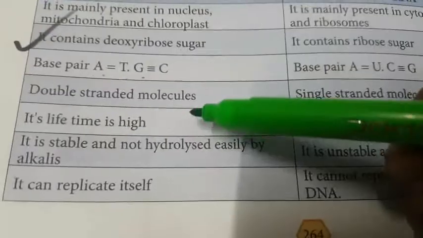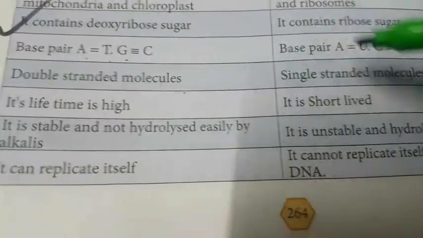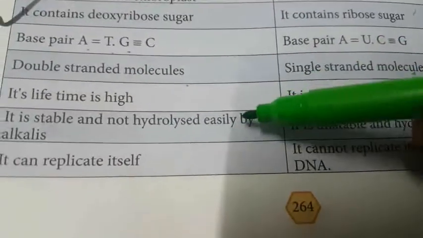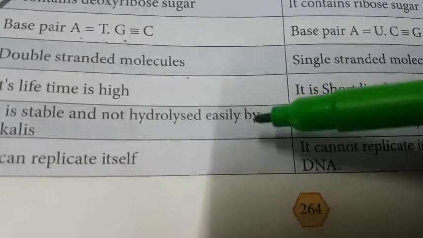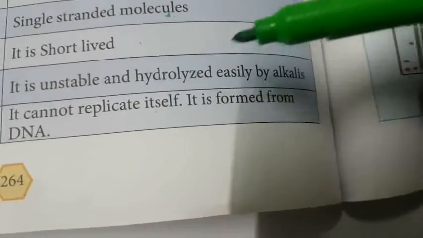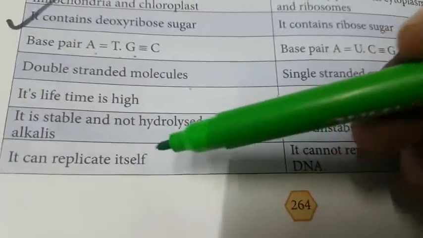DNA is a double-stranded molecule; RNA is a single-stranded molecule. DNA has a very high life time, while RNA is short-lived. DNA is stable and not easily hydrolyzed by alkali, so we cannot easily hydrolyze it or decompose it with water. RNA is unstable and easily hydrolyzed by alkali. What is meant by alkali? That is sodium hydroxide.